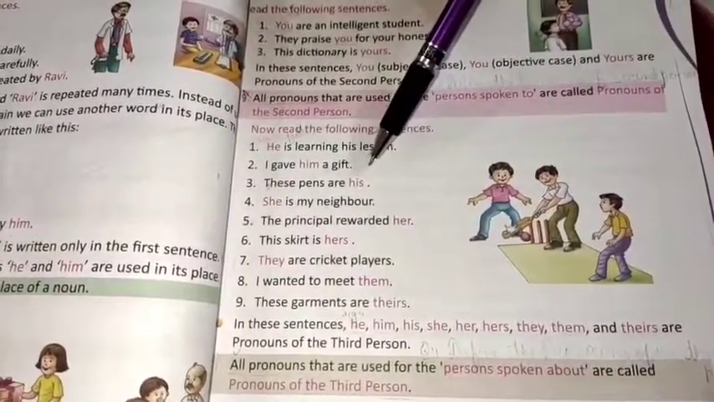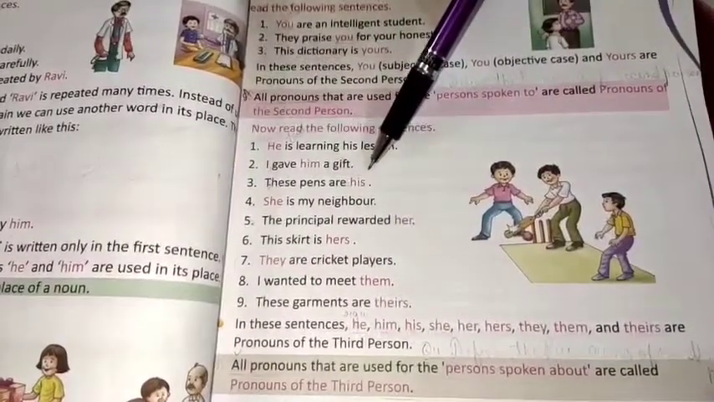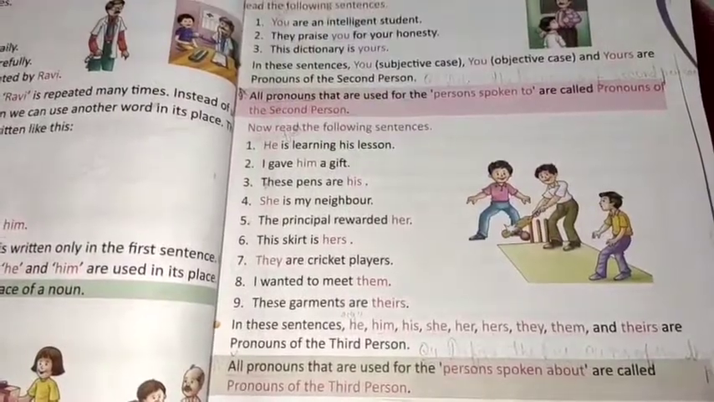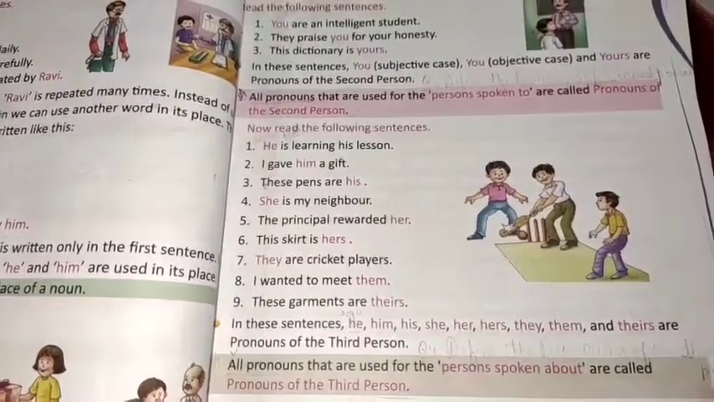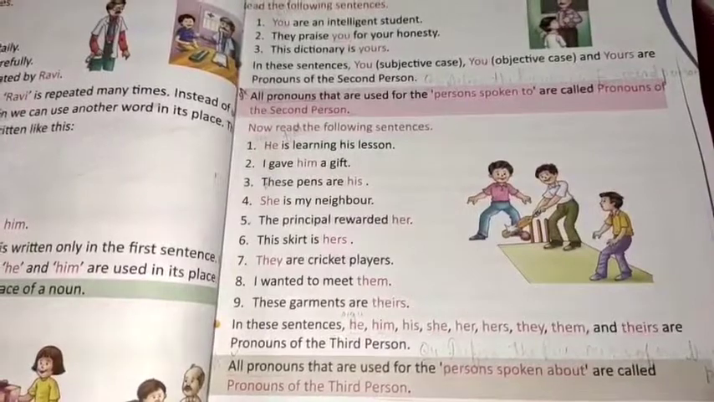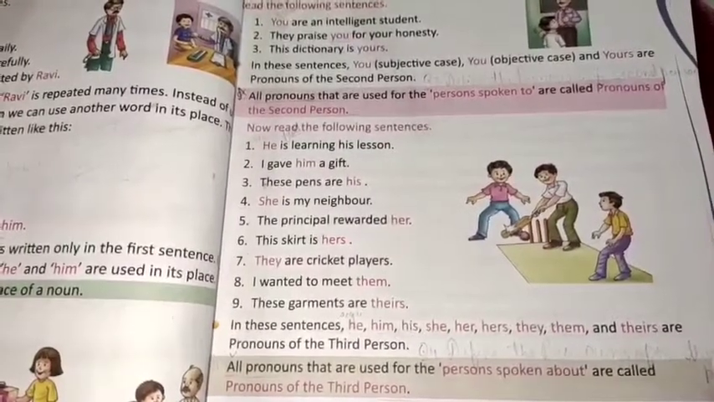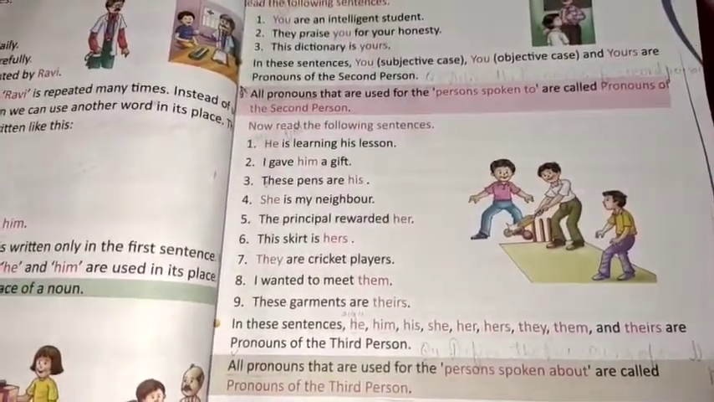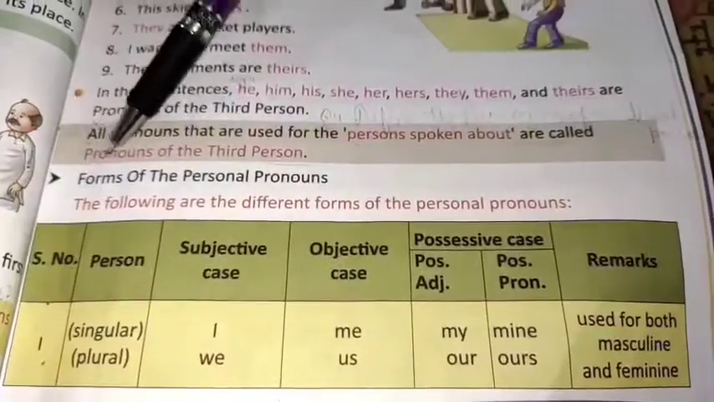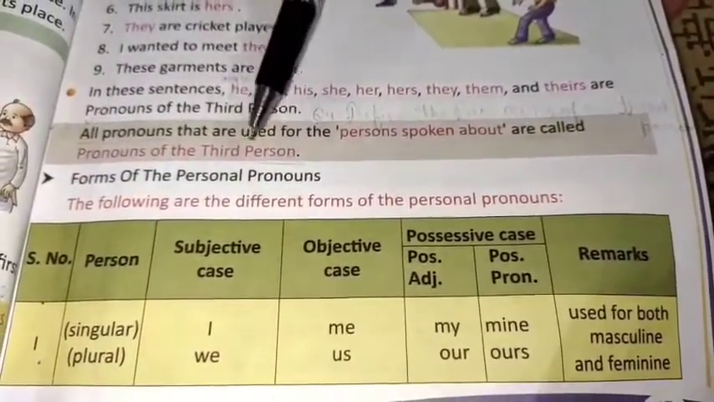So we have pronouns of first person, that is the person speaking, pronouns of second person, that is the person spoken to, and pronouns of third person, that is person spoken about. Forms of the personal pronoun. Children, pay attention.